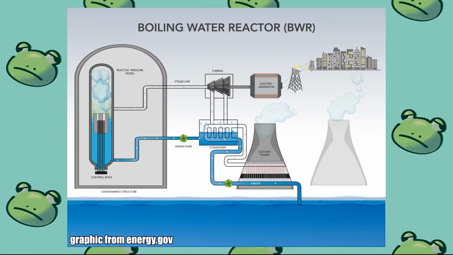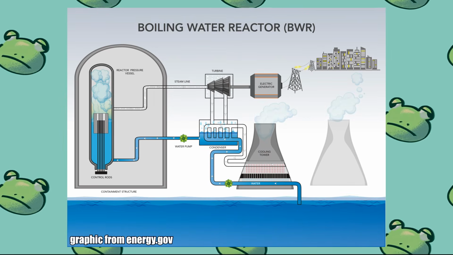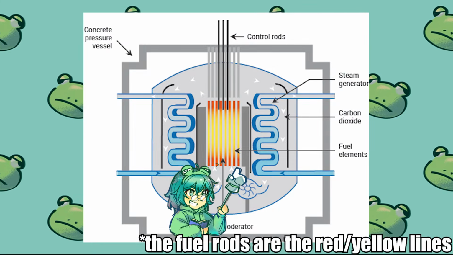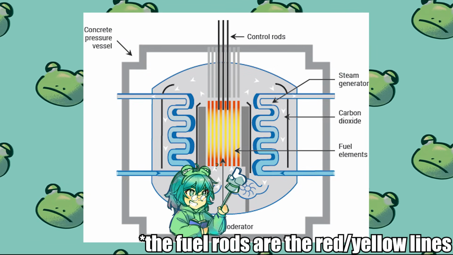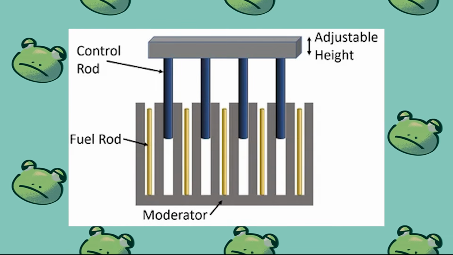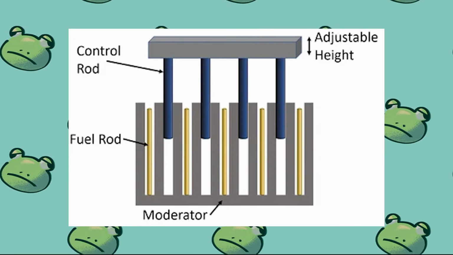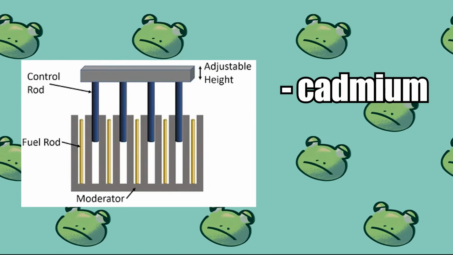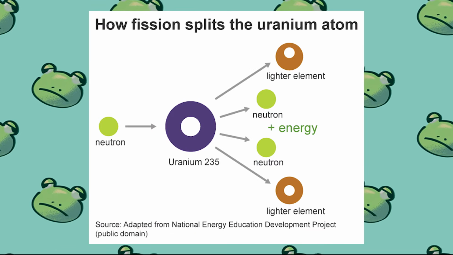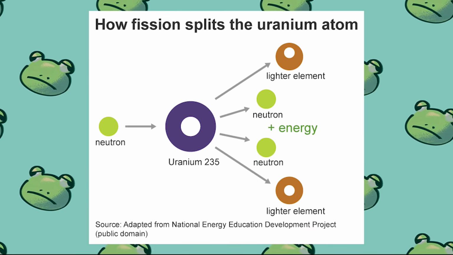And now this is a model of how we harness that power into usable energy. This right here is the core, and it's made up of hundreds and hundreds of rods filled with uranium. These are also known as fuel rods, not to be confused with control rods, which are other rods that are made up of neutron-absorbing materials such as cadmium, hafnium, and boron. Like mentioned before, the chain reaction of colliding neutrons with uranium atoms is the basis for nuclear fission.